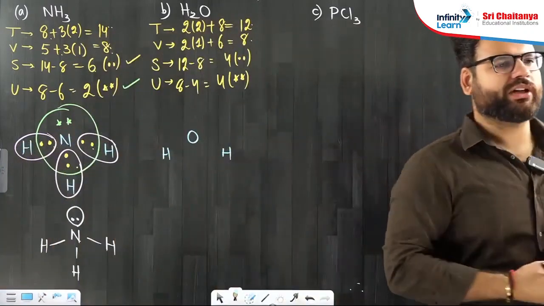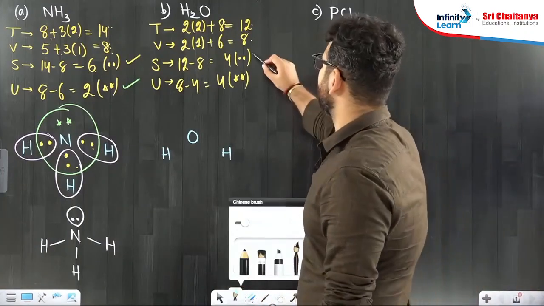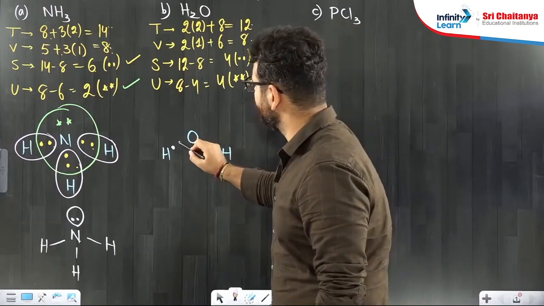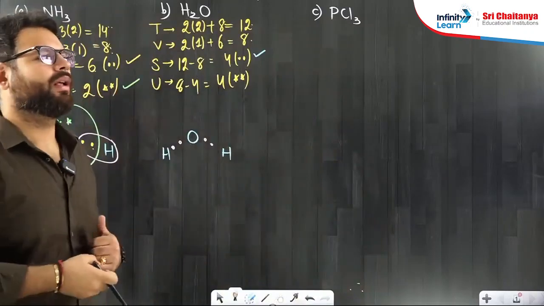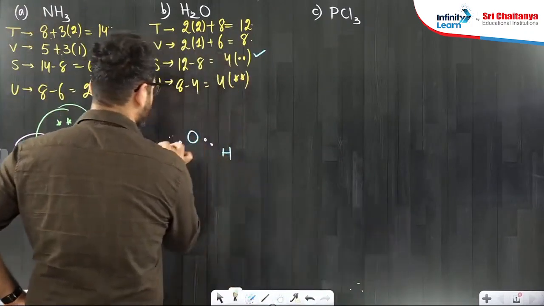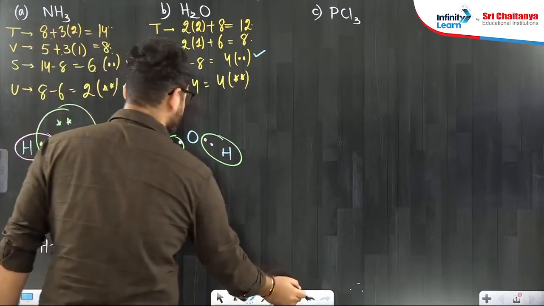Now I need to give shared pairs, which means I have to keep 4 dots. Let us start giving dots. You take 1 bond. You also take 1 bond. 4 dots are done. No more dots are available. Hydrogen, are you happy? Hydrogen says, yes, I am very happy. Circle the hydrogens.